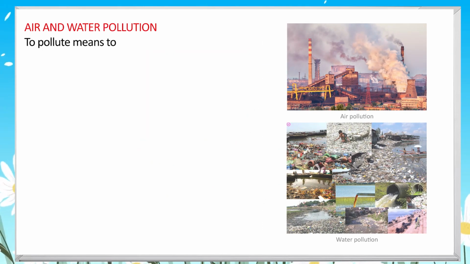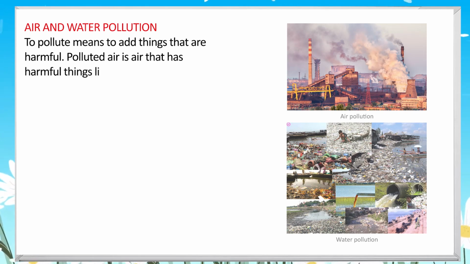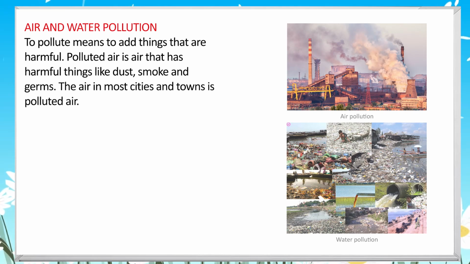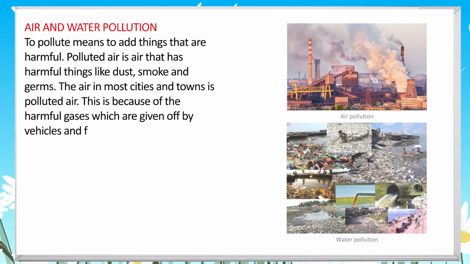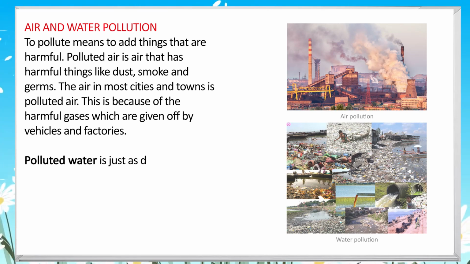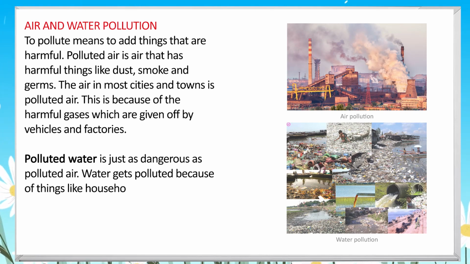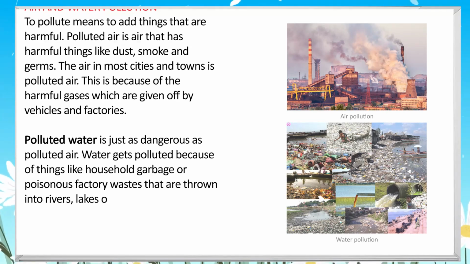Air and water pollution. To pollute means to add things that are harmful. Polluted air is air that has harmful things like dust, smoke and germs. The air in most cities and towns is polluted air. This is because of the harmful gases which are given off by vehicles and factories. Polluted water is just as dangerous as polluted air.